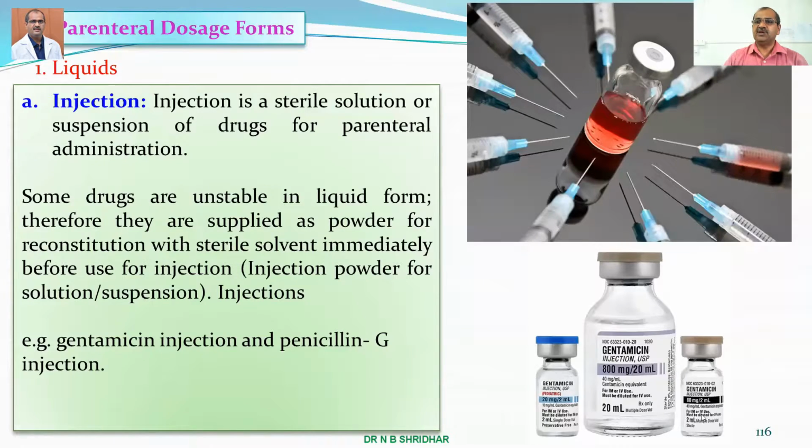Yesterday we partially finished the dosage forms, and we were at the parenteral dosage form, meaning other than the enteral system. Enteral includes the oral, sublingual and intrarectal and many other routes. So here the first sentence that starts is with the injection. Injection is a sterile solution or suspension of drugs for parenteral administration. Parenteral, other than oral route, is known as parenteral.